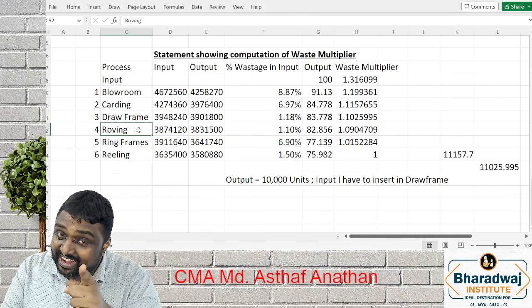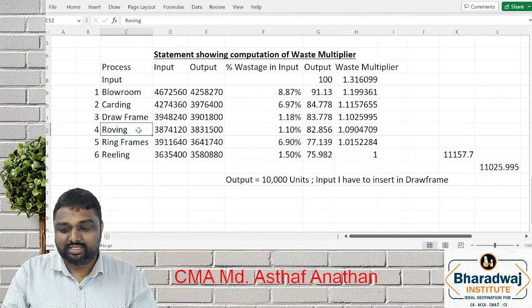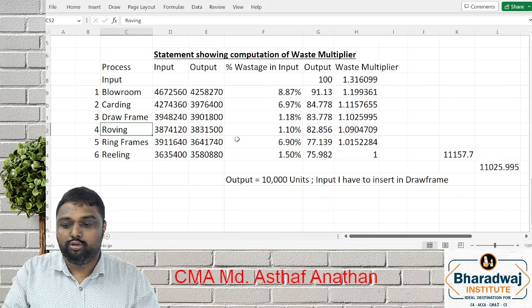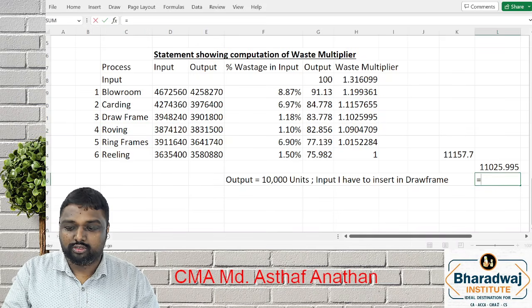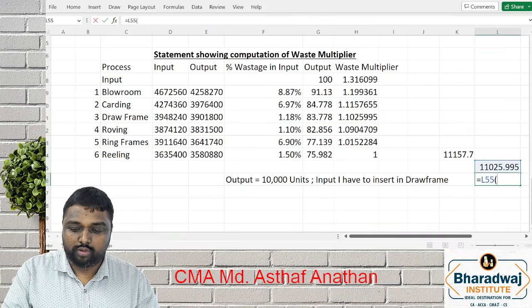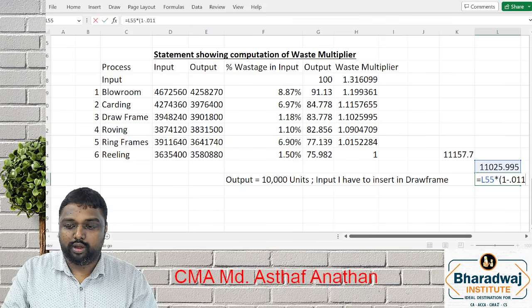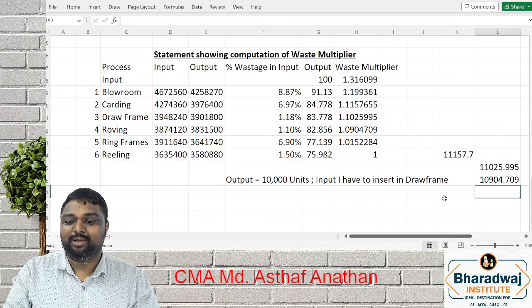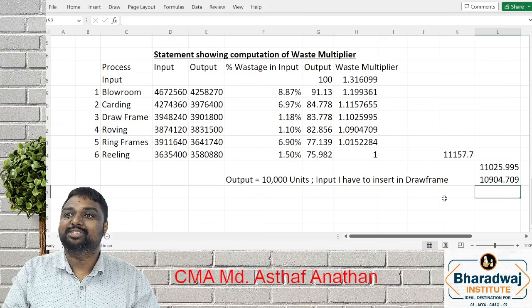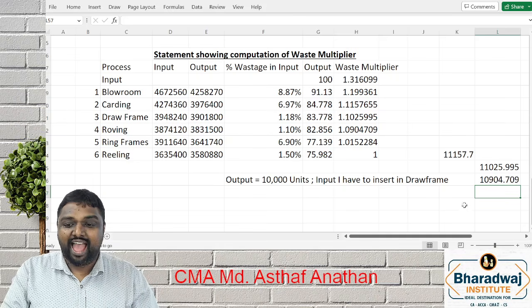Rowing stage, is there any wastage? Yes. Again the same step you have to do. Minus 1.10 wastage. So what will you get, my dear friends? 1.1. You will get 10,904. Yes or no? This is counter checking. Actually, this is the input.